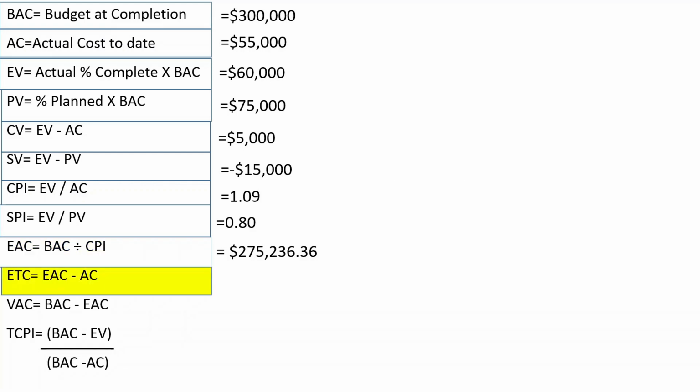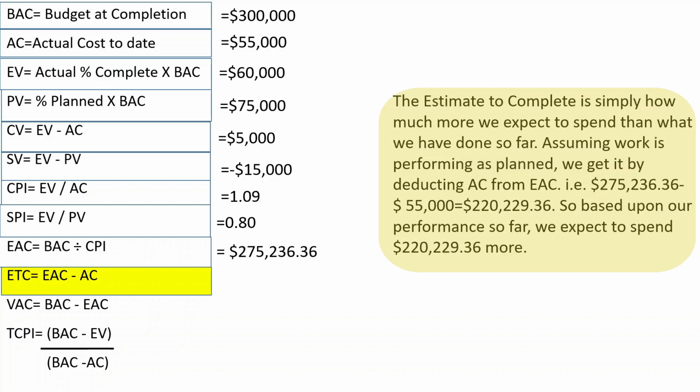ETC, estimate to complete. Estimate to complete is the expected cost to finish all the remaining work. The estimate to complete is simply how much more we expect to spend than what we have done so far. Assuming the work is performing as planned, we get it by deducting actual cost from estimate at completion.